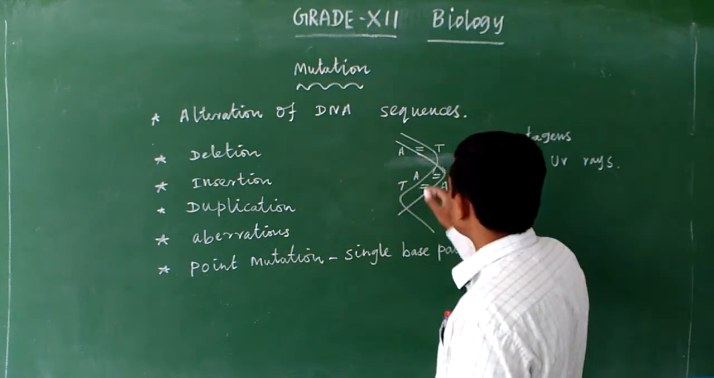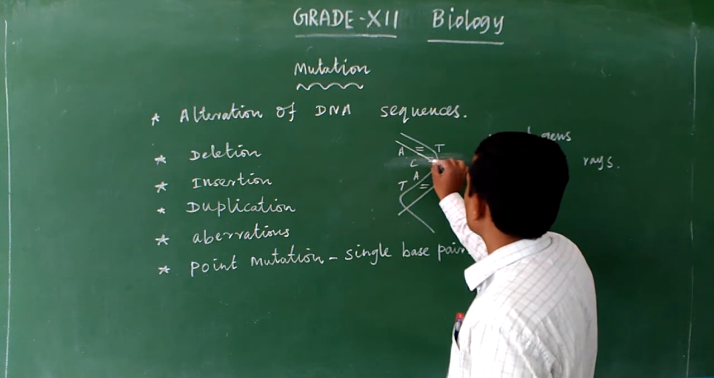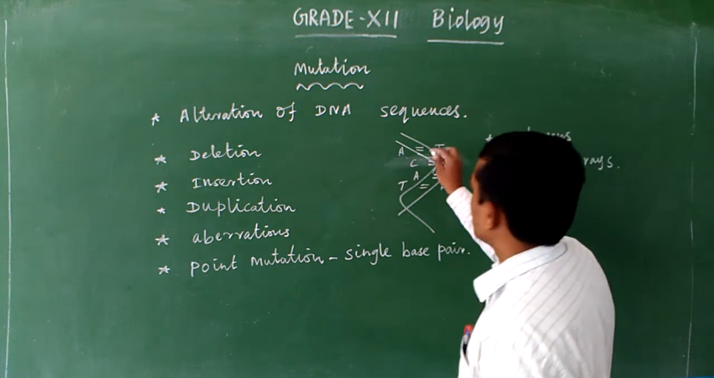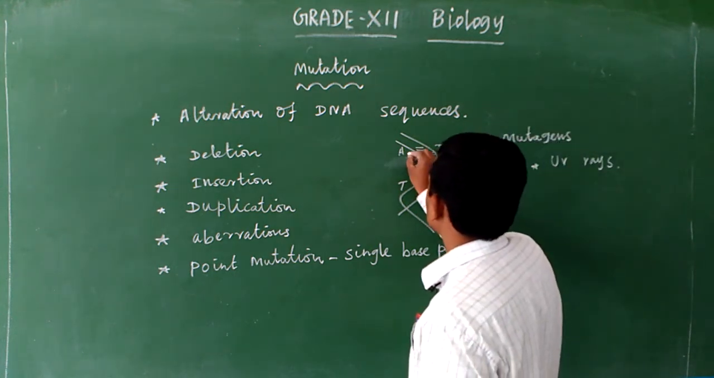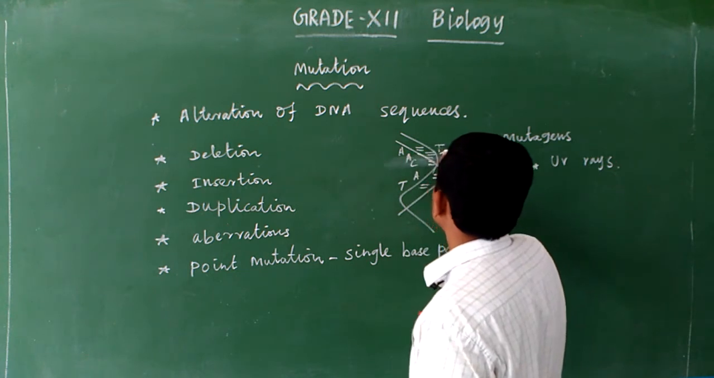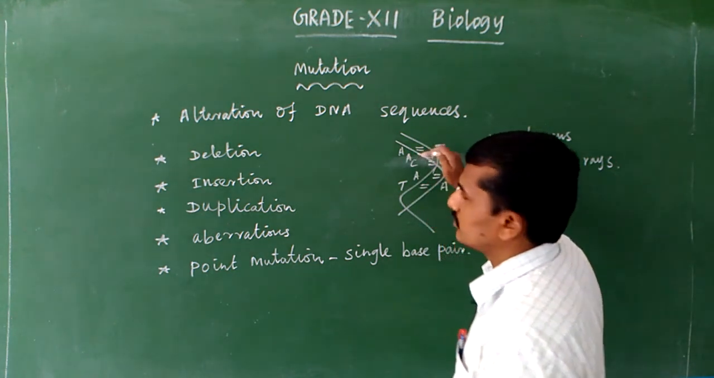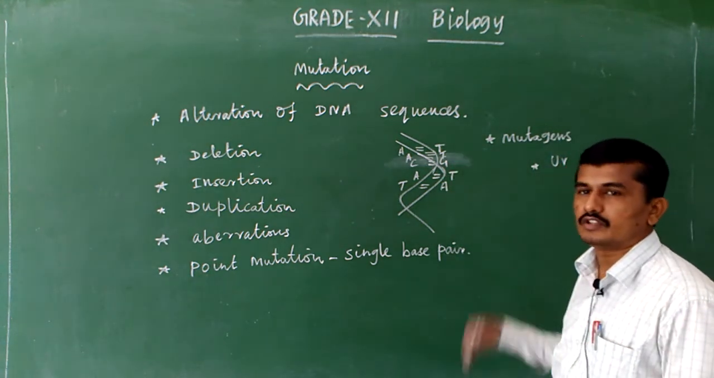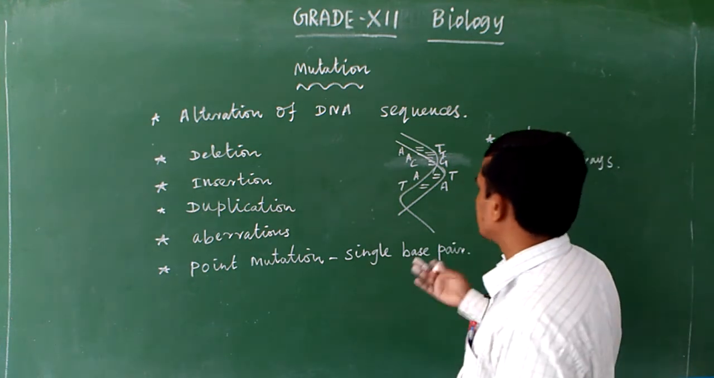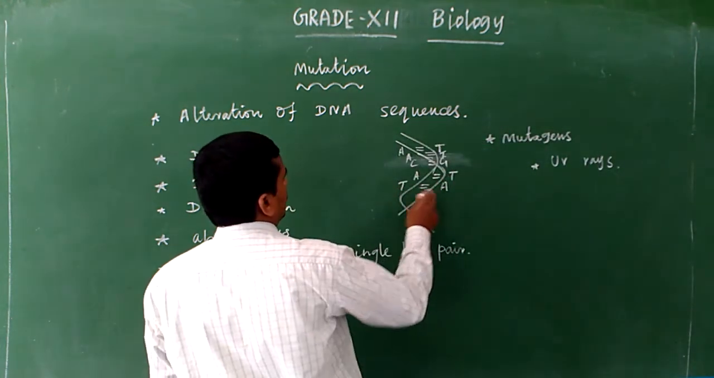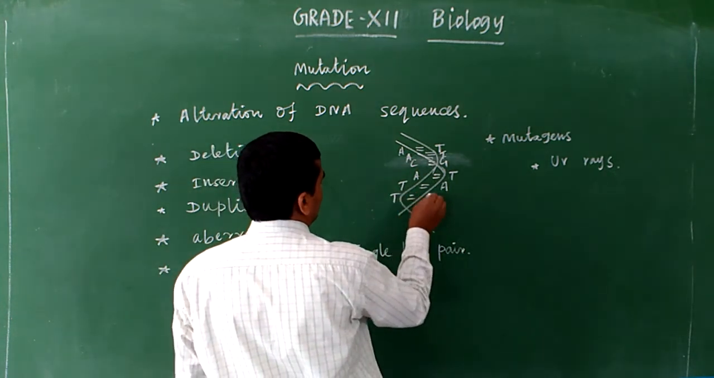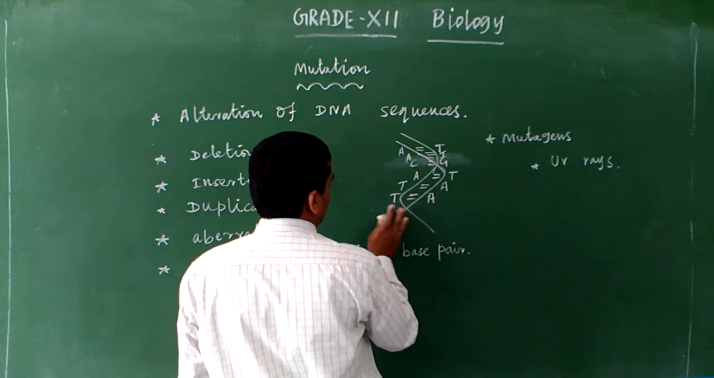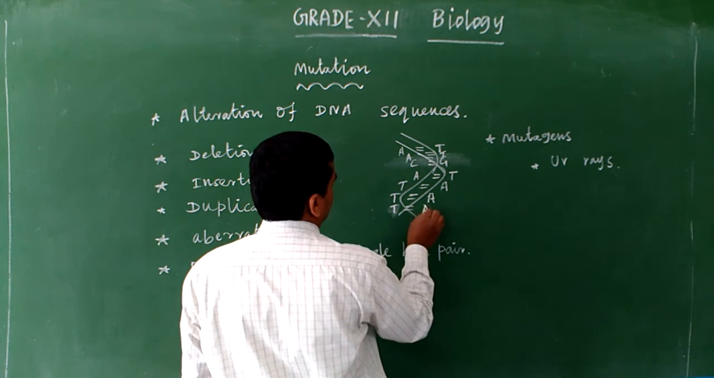And insertion means, for example, here cytosine guanine is present. In between adenine, thymine and cytosine guanine, another base pair, like adenine and thymine, is inserted. Due to this insertion of base pairs, changes in the DNA sequence cause some diseases. And duplication: for example, adenine, thymine, thymine, adenine, and then one more time the same thymine, adenine is duplicated. Even another time, the same thymine, adenine gets duplicated.